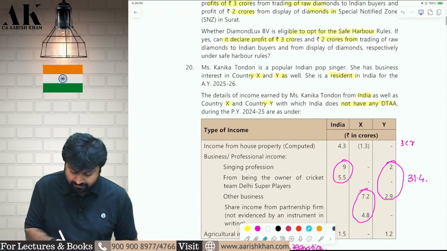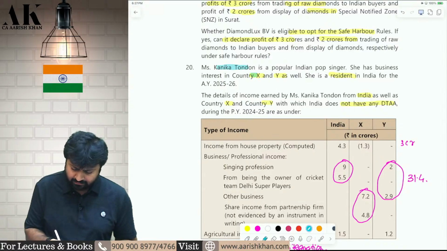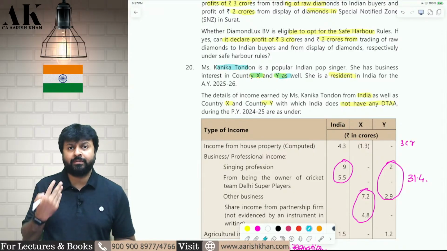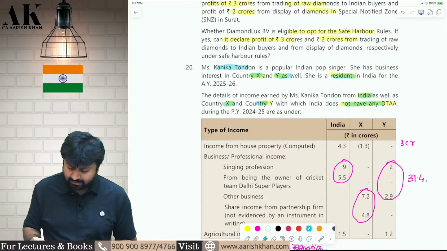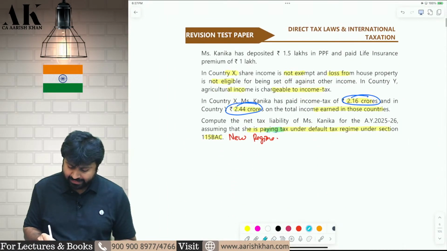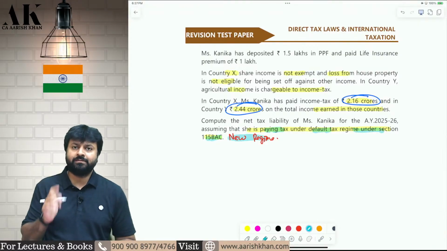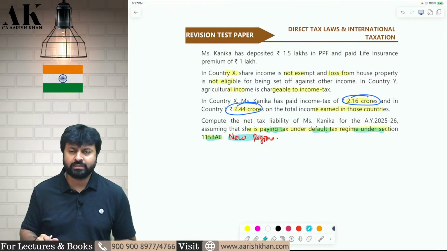There is a person by the name of Miss Kanika. She is earning income from country X and country Y and also from India. She is a resident in India. The details of income from India, country X and country Y are given. India does not have a DTAA with the following countries. And in the last line, she is paying tax under the default tax regime under 115BAC. It means she is following the new regime. New regime, no deductions of Chapter VI-A and all will be allowed to the assessee.